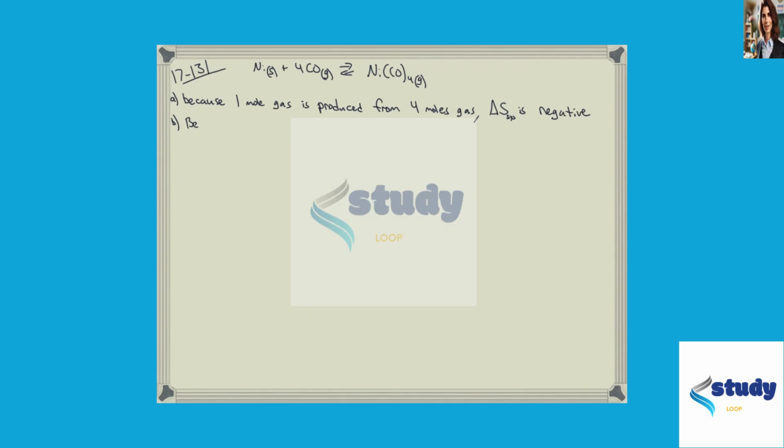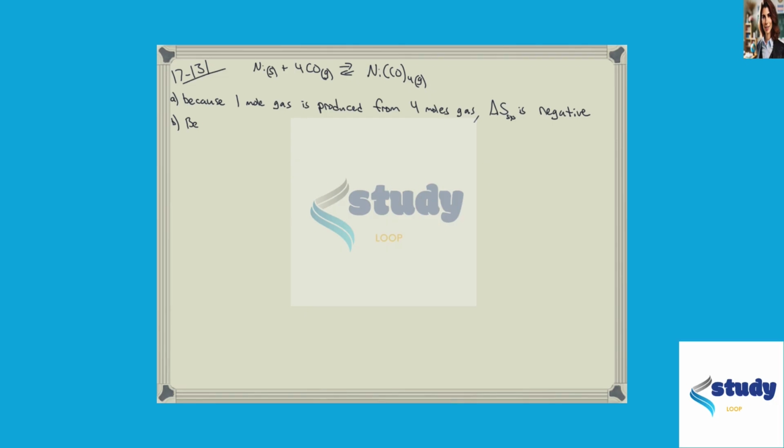Then for part B, it says the spontaneity of the above reaction is temperature dependent. So predict the sign on delta S surroundings for this reaction. For it to be temperature dependent, we need to have it spontaneous in one direction at, say, high temperatures or low temperatures, and then spontaneous in the opposite direction at the opposite extreme of temperature. This is not necessarily important to answer part B.